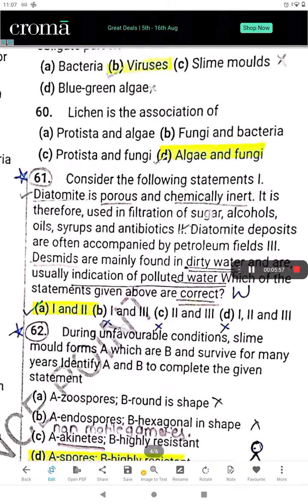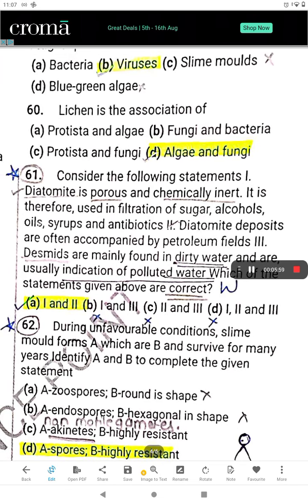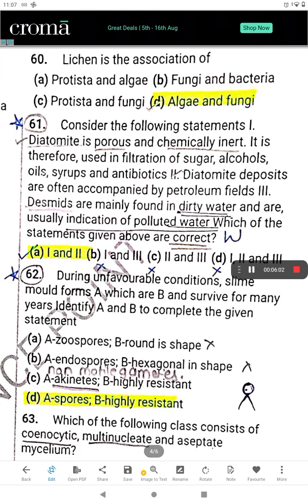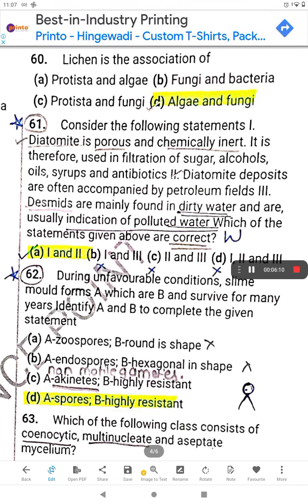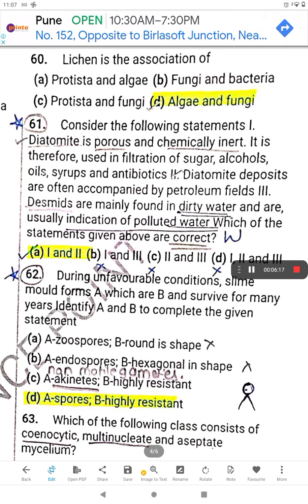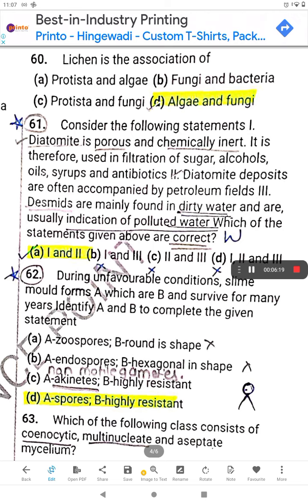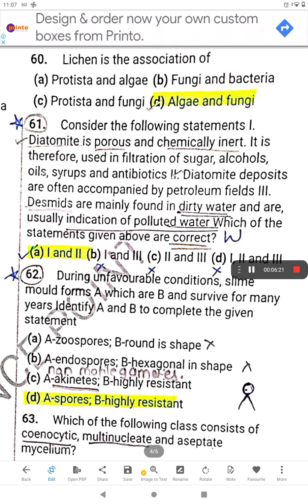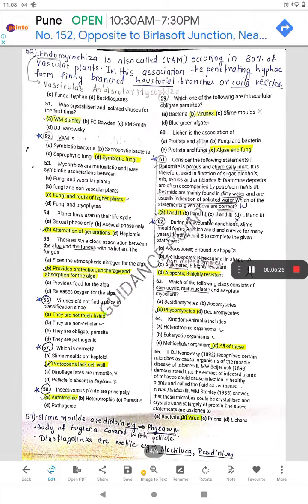Then, 61st. Consider the following statements. First statement: Diatomite is porous and chemically inert. It is therefore used in filtration of sugar, alcohols, oils, syrups and antibiotics. This is right. Second statement: Diatomite deposits are often accompanied by petroleum fields. Yes, this is also right. Third: Desmids are mainly found in dirty water and are usually an indication of polluted water.